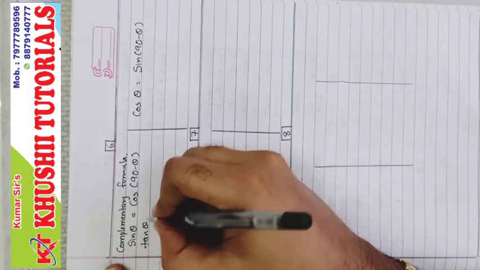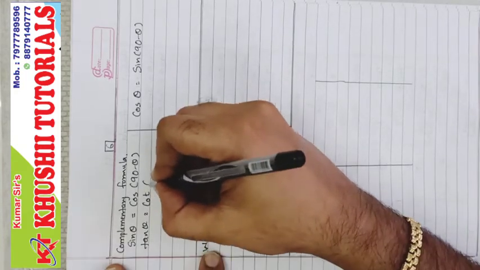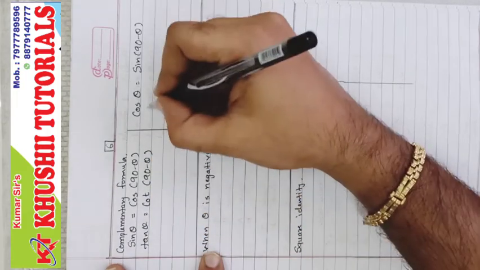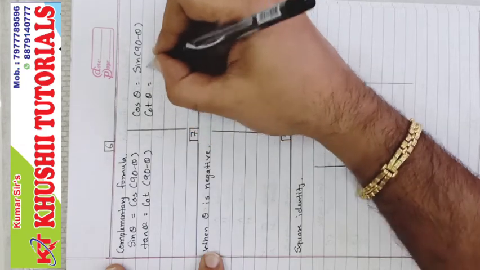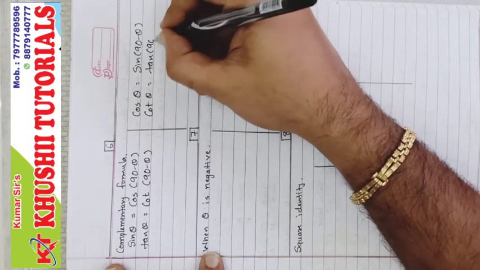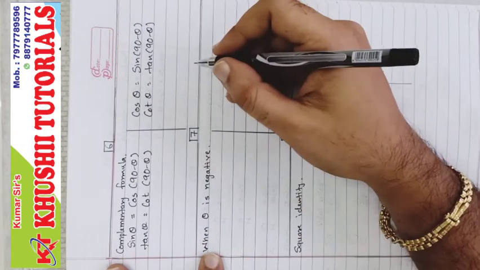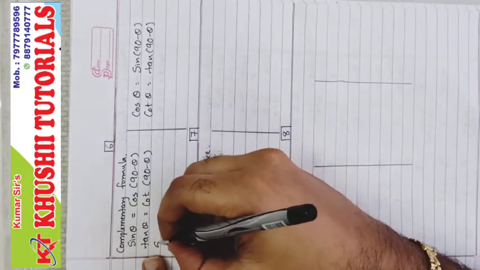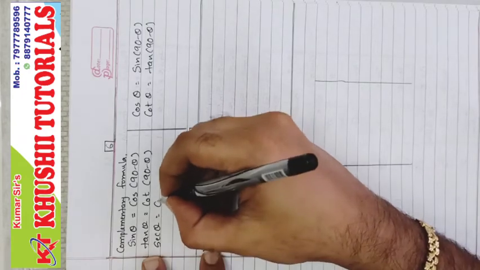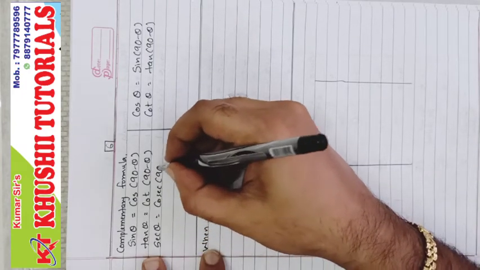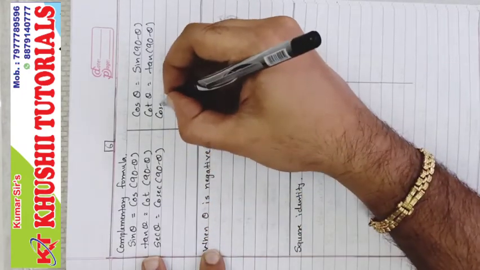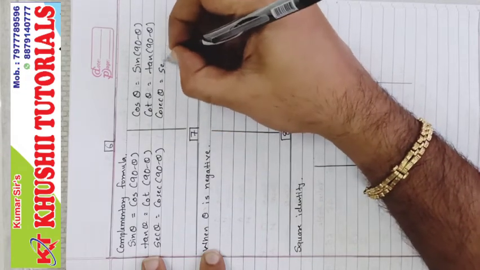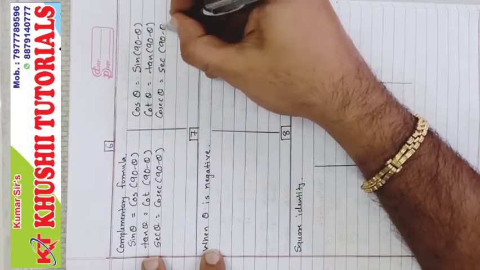Tan theta is cot 90 minus theta, and cot theta is tan 90 minus theta. You have learned all these formulas in standard 9th. Sec theta equals cosec 90 minus theta, and cosec theta equals sec 90 minus theta.